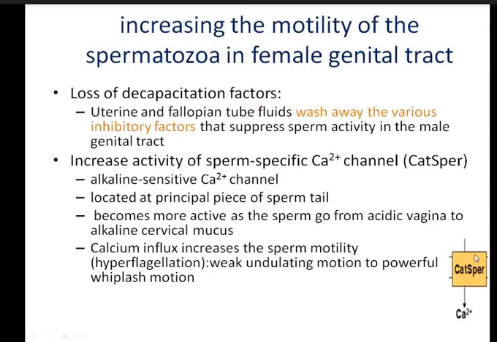When calcium flows in, as you already know, the flagellar motility of the sperm will be tremendously increased. This is known as hyperactivation. Previously the movement of the sperm was a quick undulating motion. Now that will convert into a powerful whip-like motion. So the motility of the sperm will increase due to the influx of calcium through this calcium channel when the sperm reaches the alkaline medium. Am I clear?